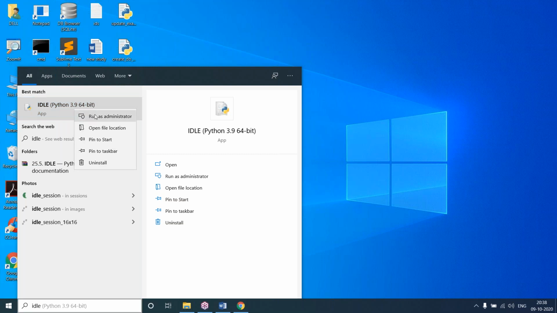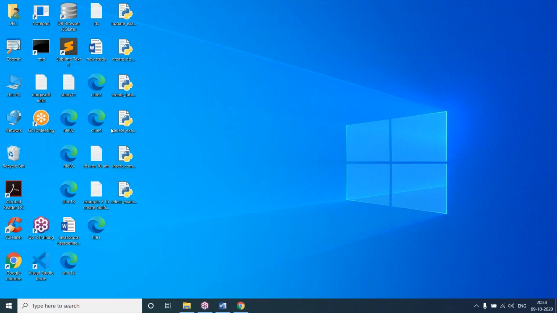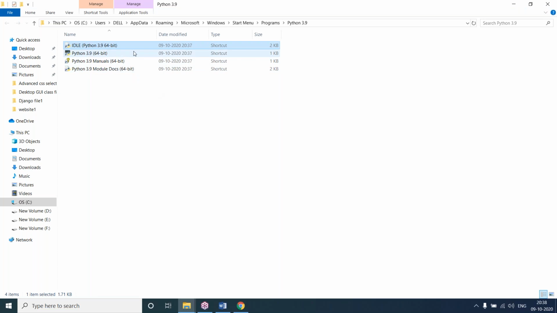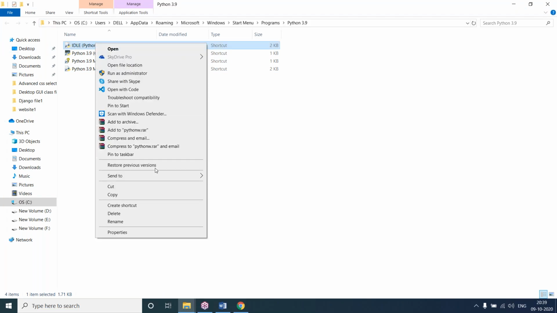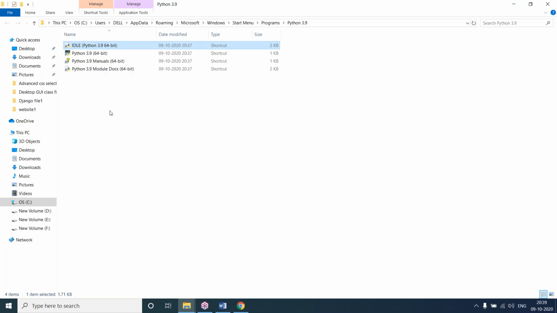Right click on this, open file location, and here you can see shortcuts created in some other location. Right click on this IDLE, then send to desktop, create shortcut, and this is interactive mode here.